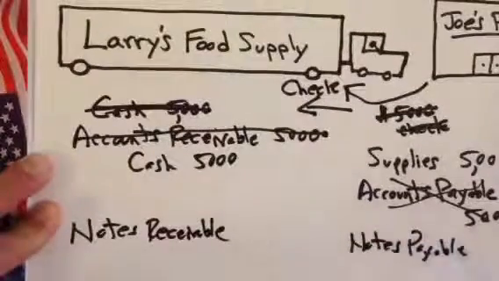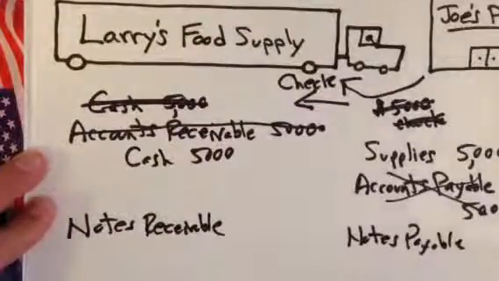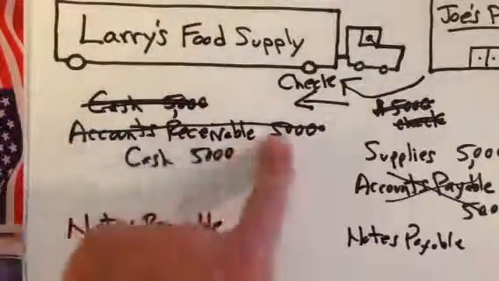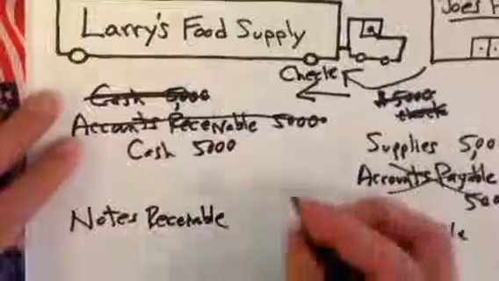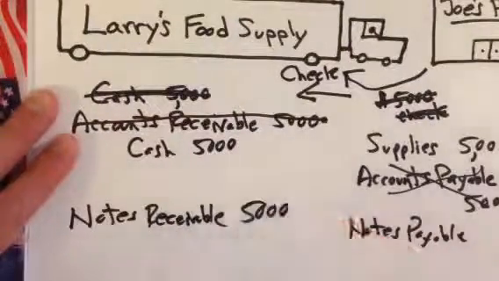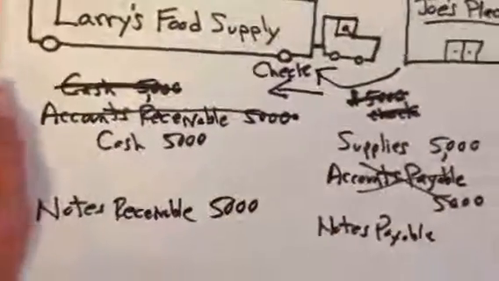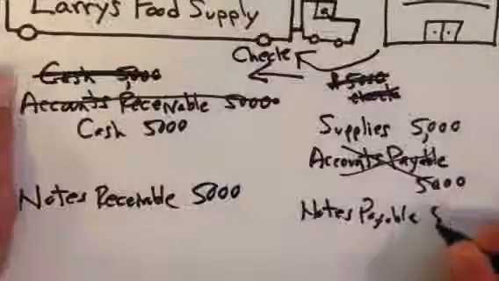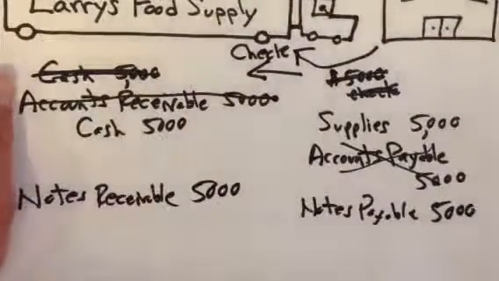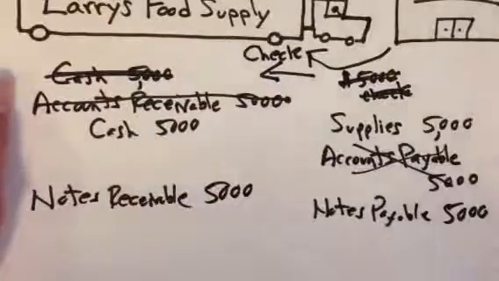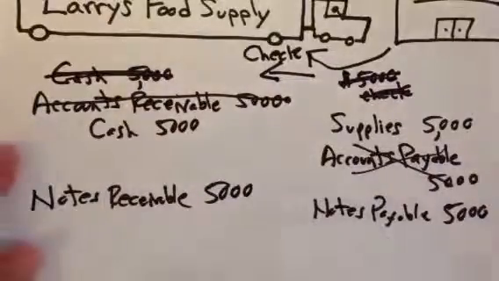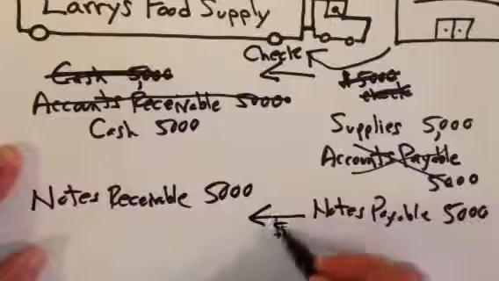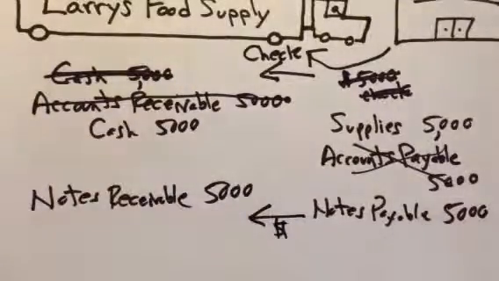If Joe signs a note with me for $5,000, instead of me recording $5,000 under accounts receivable, I will record that day notes receivable of $5,000, and Joe will record notes payable of $5,000. And again, 90 days later, 3 months later, when all of this is paid off, Joe will send me the cash that he owes me, the $5,000 plus the interest, and we will wipe my receivable and wipe my payable, and I will record the cash. And we'll show you later in the course how that's done.